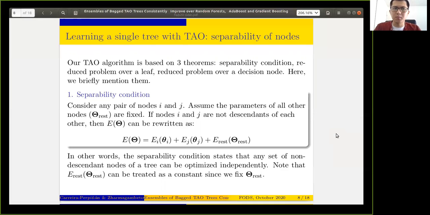We also assume that the remaining part of the tree is fixed due to the usage of alternating optimization. This allows the objective function defined in the previous slide to separate over any non-descendant set of nodes, which is presented in this equation. For simplicity, here we show this for a pair of nodes, I and J.